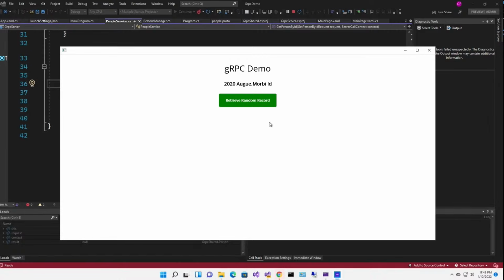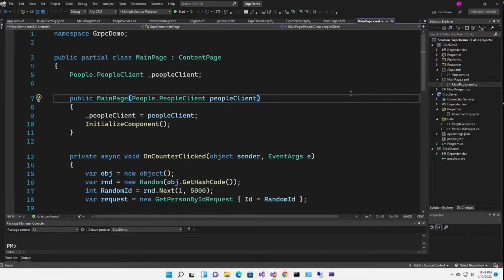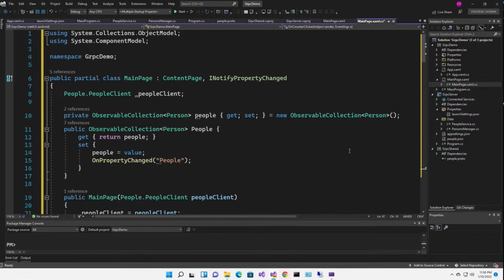All right, now let's use that stream to return a list of 5,000 person objects. Yes, I know. Don't do this at home. This is a demo. Don't write me. It's okay. It's going to be fine, really. All right, let's start by going to main page XAML CS. We're going to need some new things here. Let's start at the top.